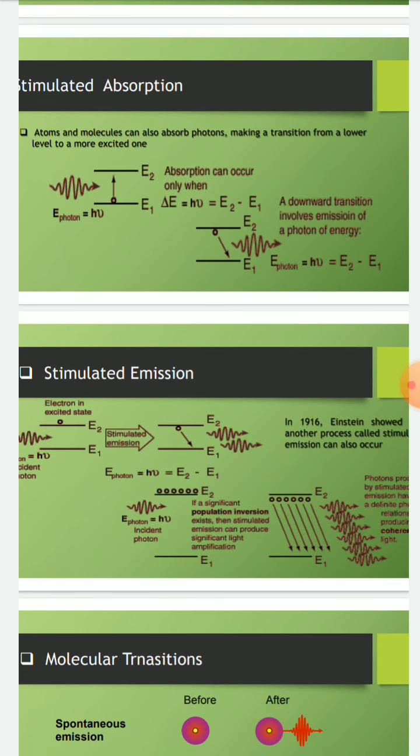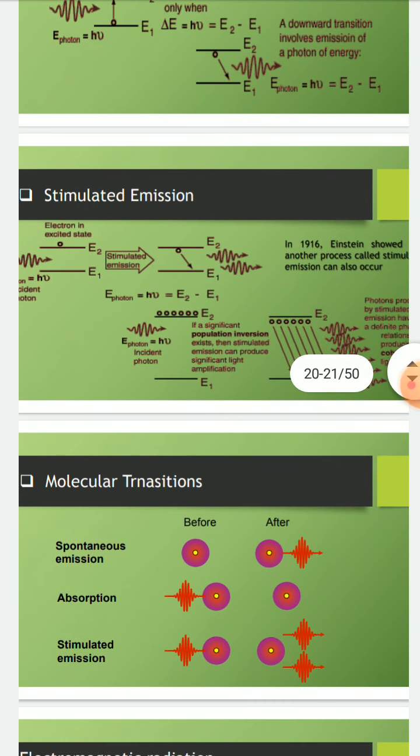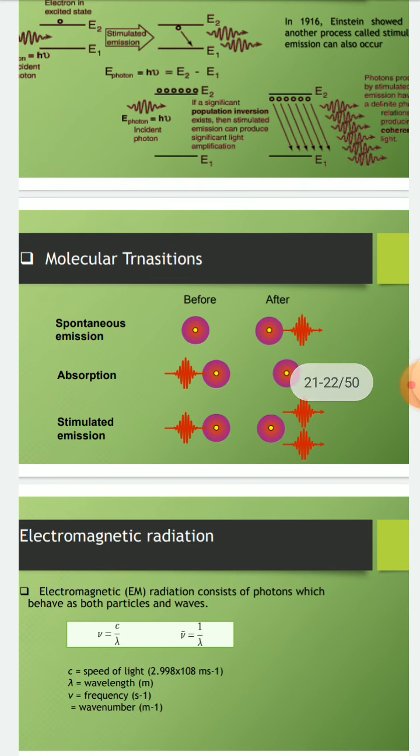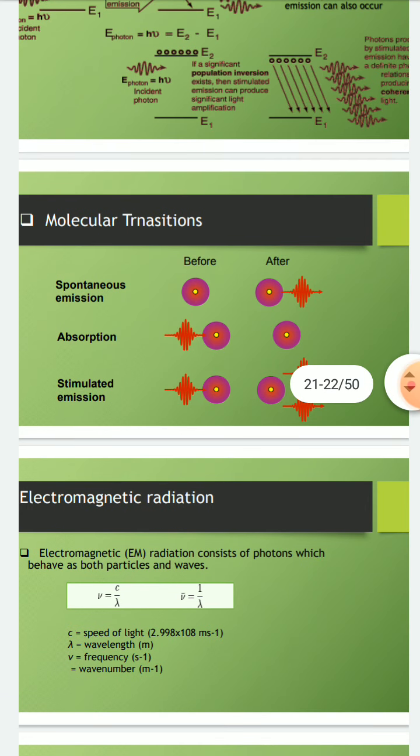This is also clear from this diagram, which shows the different transitions of electrons in different energy levels: spontaneous emission, absorption and emission, and this is for electromagnetic radiation.